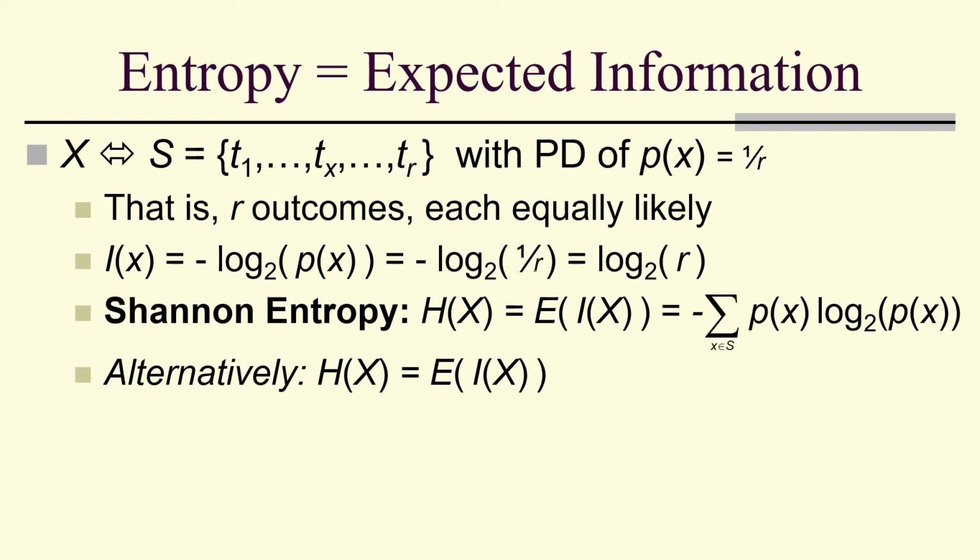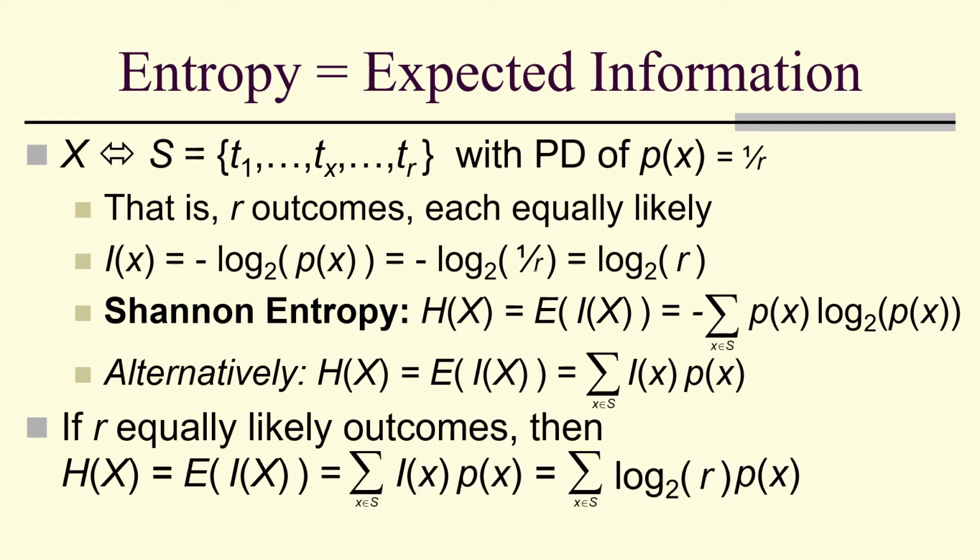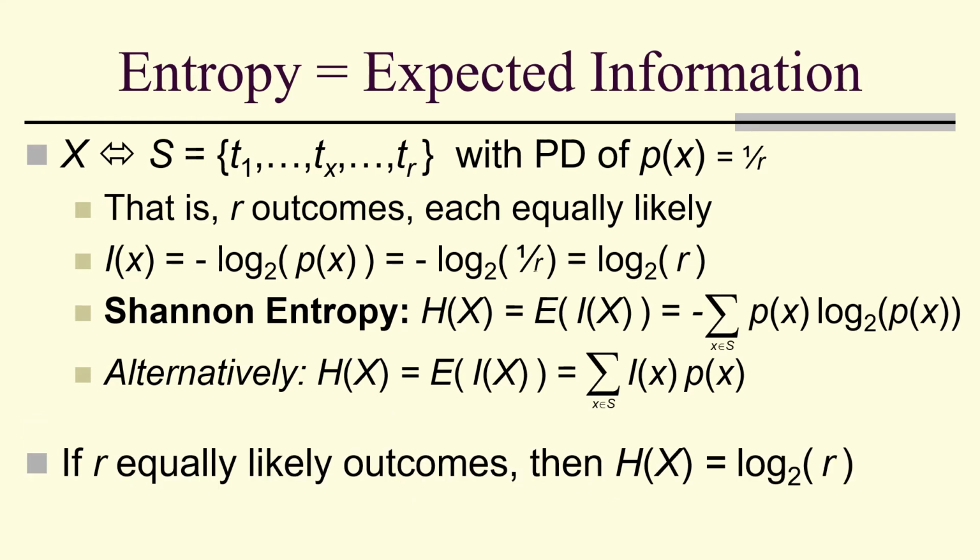Alternatively, Shannon entropy is just the expected surprisal or self-information. That's the sum of I of x times p of x. If there are equally likely outcomes, then we end up with the sum of log base 2 of r times p of x. The log base 2 of r doesn't involve any x's. The sum of the p of x's is 1, and therefore we get, if you have r equally likely outcomes, then the entropy is the log base 2 of r.